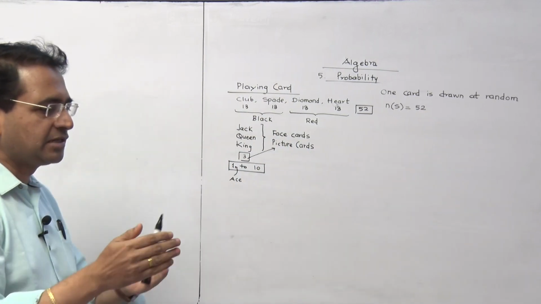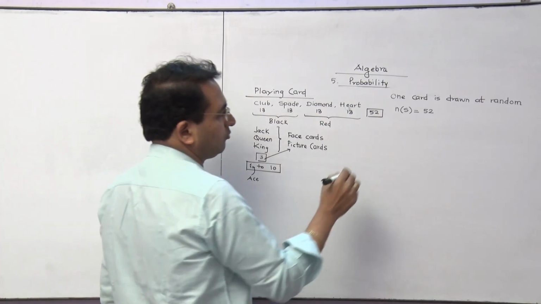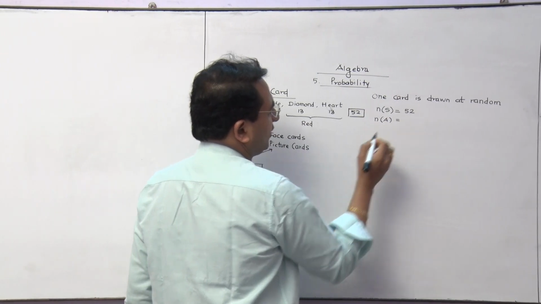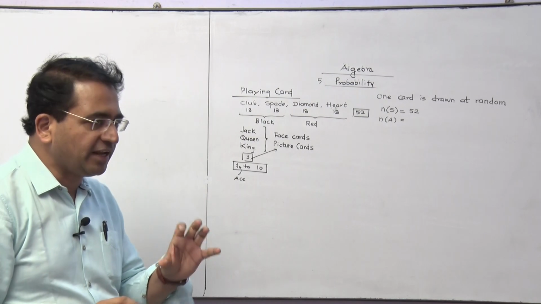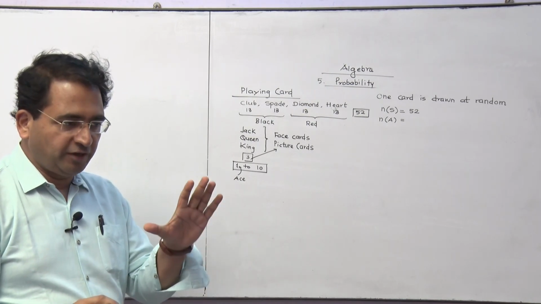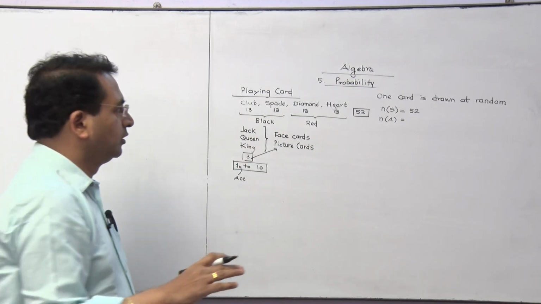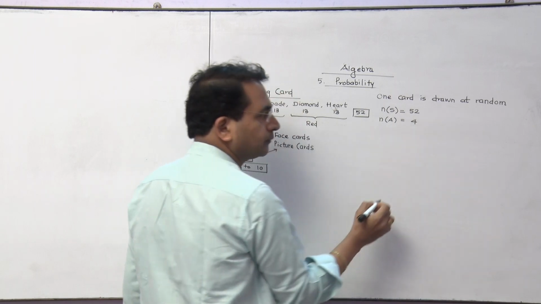That's why here we directly write the cardinal number, in the sense n of A, n of S, n of B, something like that. So when I say what is the probability of getting an ace, they have used the word ace only. So we are supposed to consider all suits. Number of aces are going to be 4.